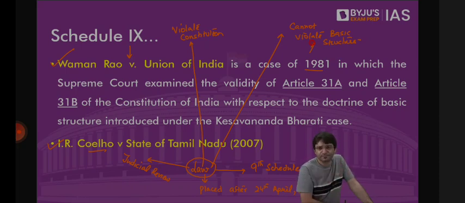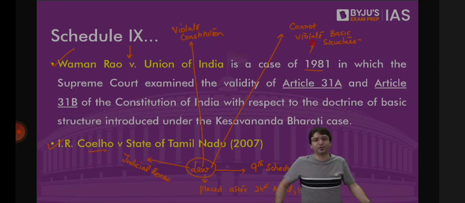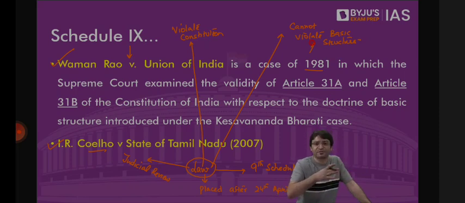And they place this law which have extended reservation beyond 50% in 9th schedule. If the court would have said that 50% cap, 50% limit on reservation is a basic structure, then these laws would be unconstitutional. Because you are placing this law in 9th schedule, but we can review it and you have violated the basic structure, these laws are unconstitutional. So Tamil Nadu, Maharashtra, Telangana cannot reserve seats beyond 50%. But the court has said that 50%